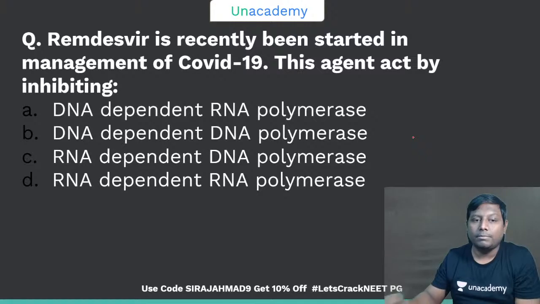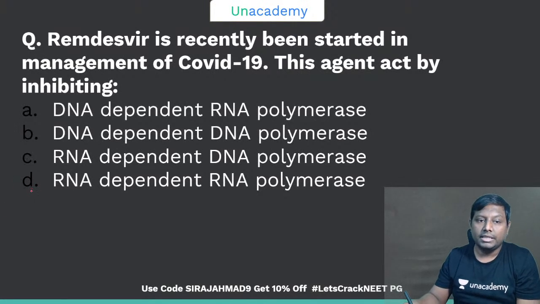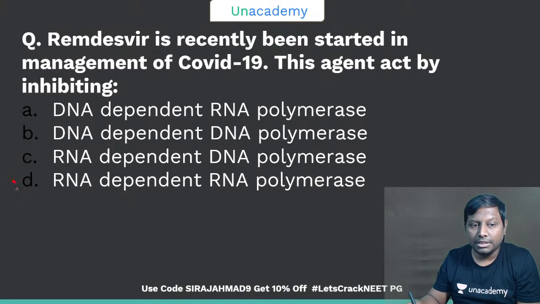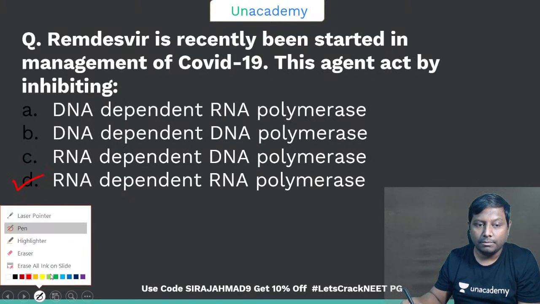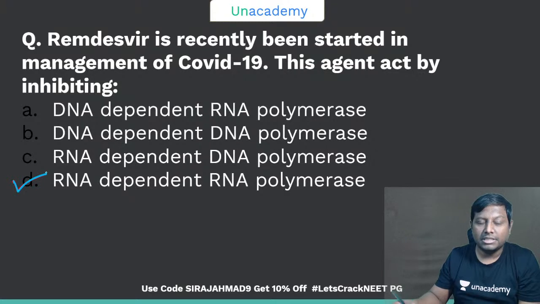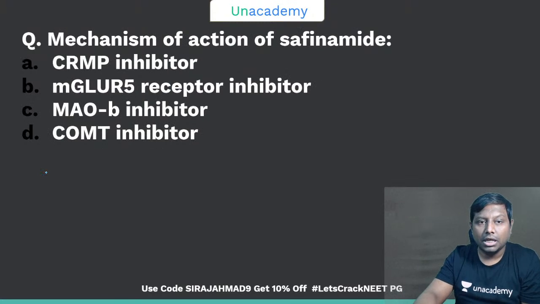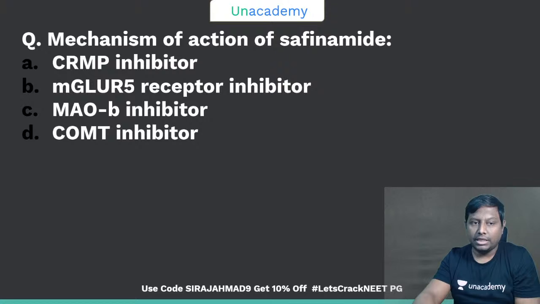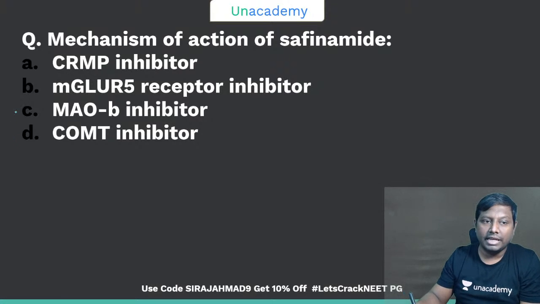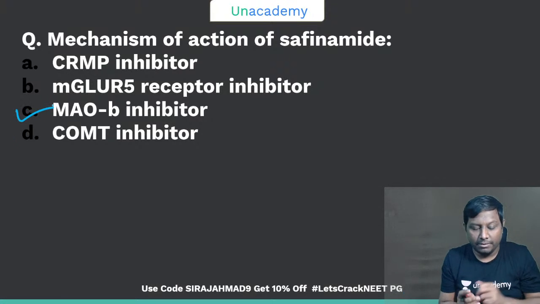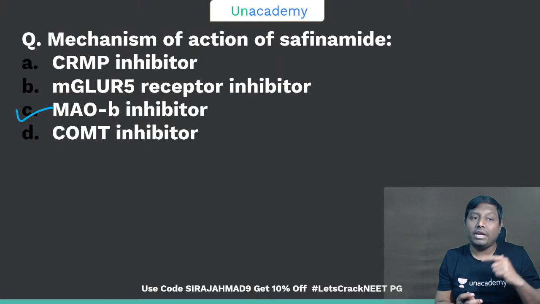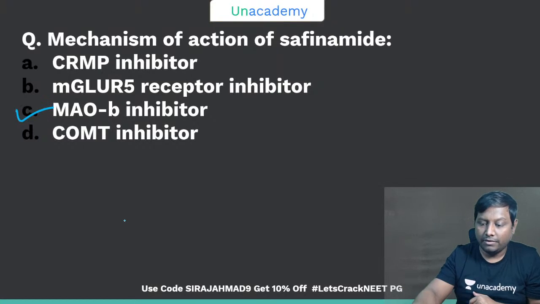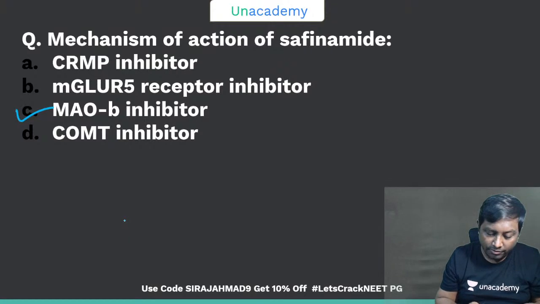In part 1 we already discussed remdesivir, which is an RNA dependent RNA polymerase inhibitor. Safinamide also, I think I have told you, is a newer drug acting as a MAO-B inhibitor. So all of these we have done already in part 1. Now we will start part 2. I hope everything is fine and we can start today's session.